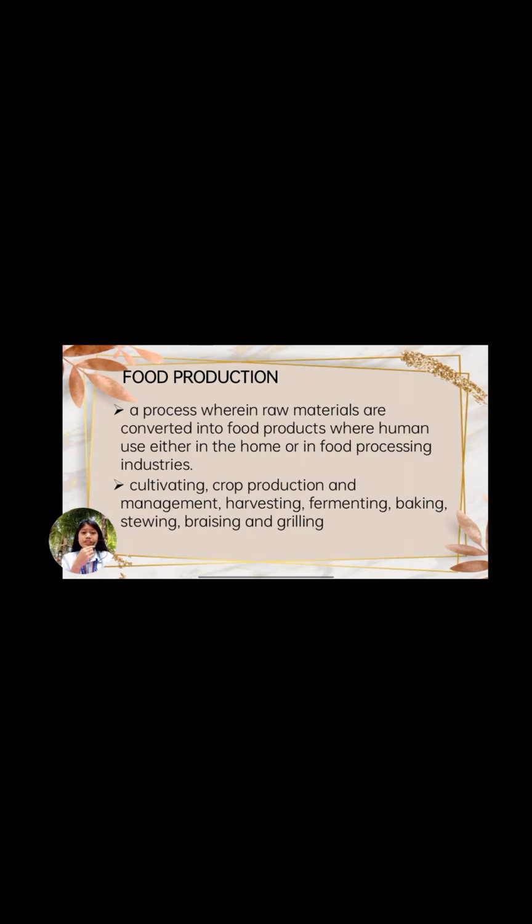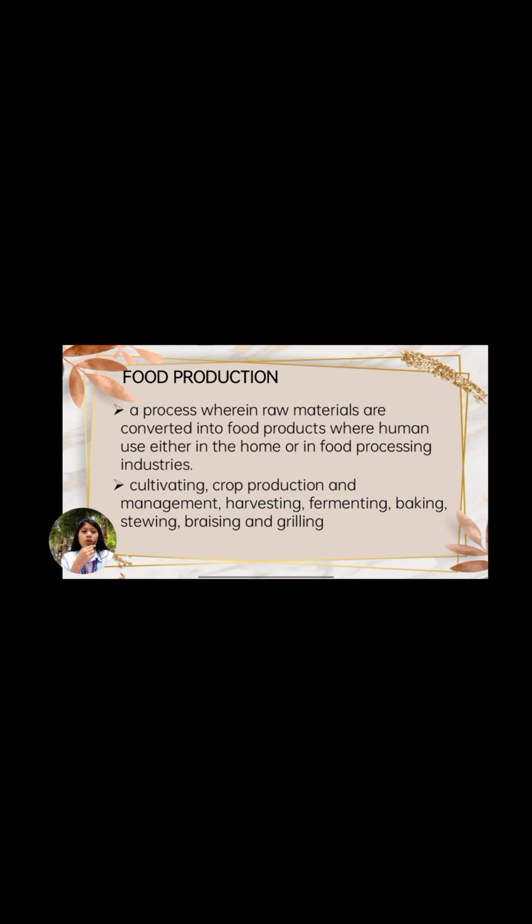Examples of this are canned foods like sardines, beef loaf, corned beef, and also hot dogs, sausages, fries, and etc.